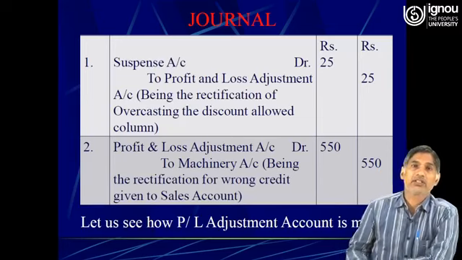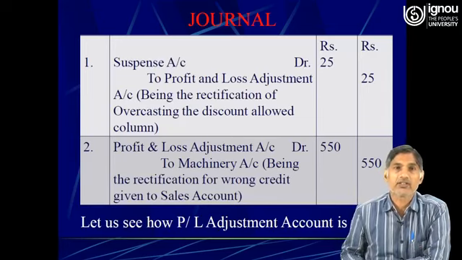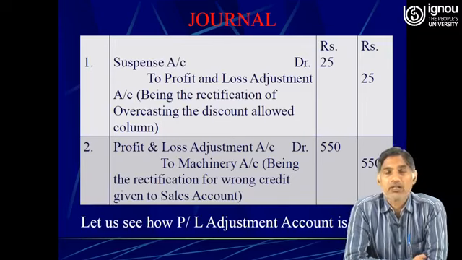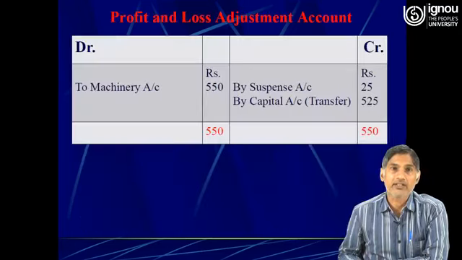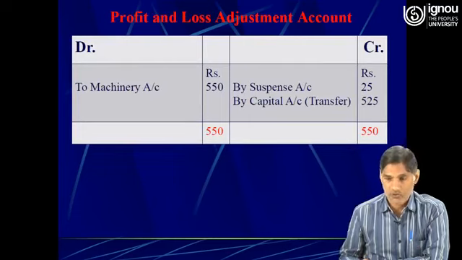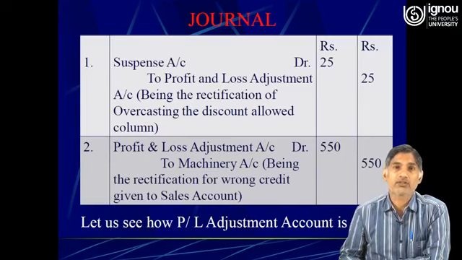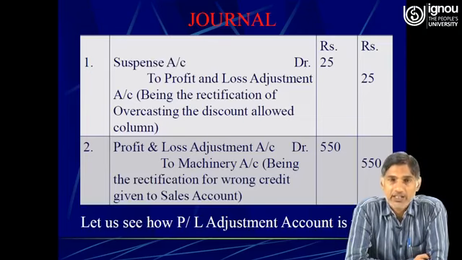The journal entry would be: profit and loss adjustment account debit to machinery 550, because the machinery account has been credited.